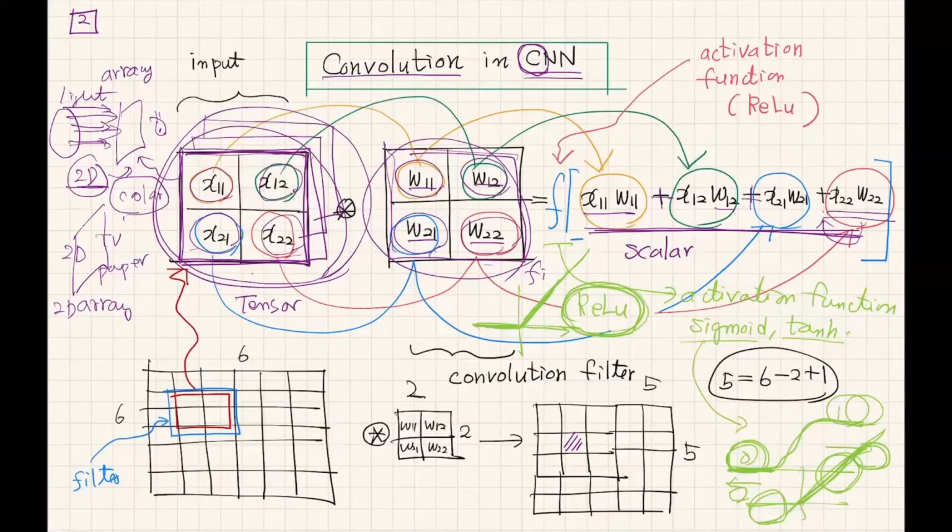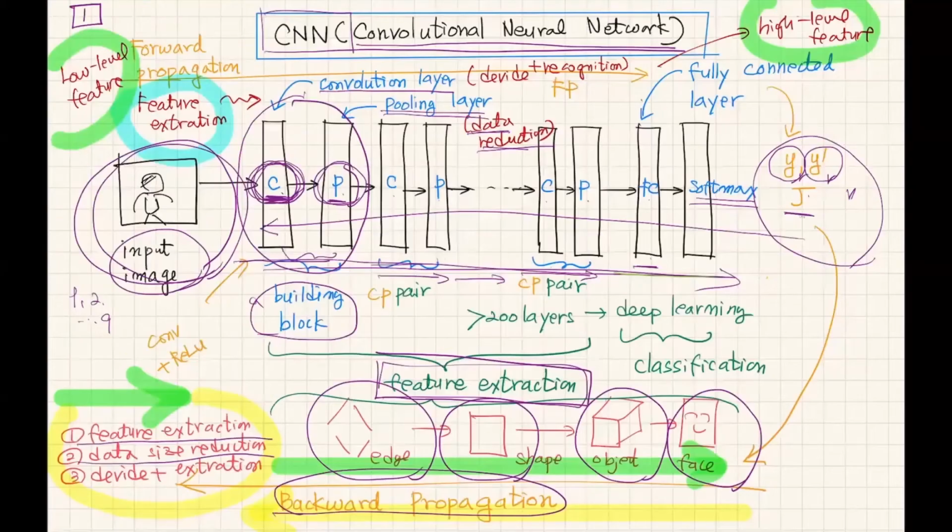ReLU function is aimed to be useful in CNN machine learning models. So in CNN, people usually use the ReLU function for the activation function. Now I'm talking about the convolution operation in CNN. Convolution, as I mentioned before, is repeatedly applied in the sequence of these hidden layers.